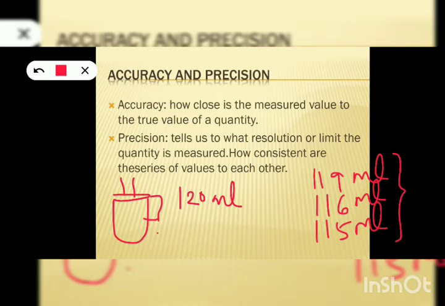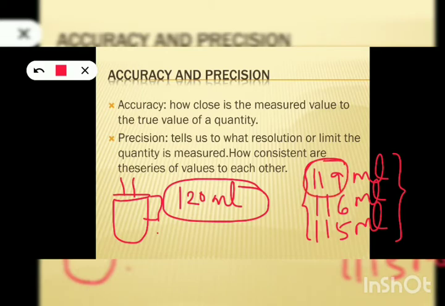So what is accuracy? Accuracy means how close the measured value is to the true value. So here what is the true value? 120 ml is the true value. And these are the measured values. So among these 3 values, which value is close to the true value? 119. So among these 3 values, 119 is the most accurate value because it is very, very close to the true value. Okay, so this is about accuracy.